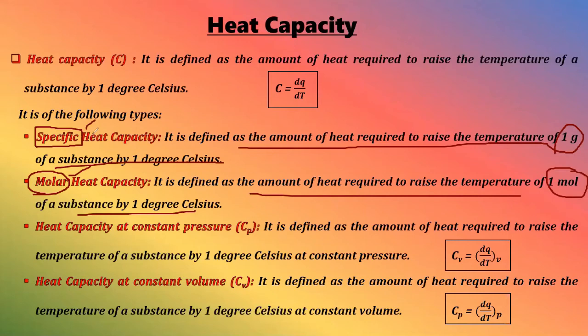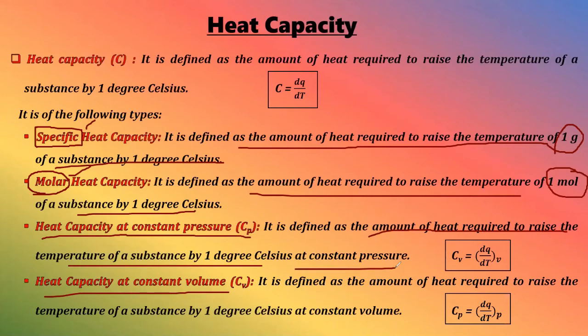Okay. Now heat capacity at constant volume and heat capacity at constant pressure. Where has my mouse pen gone? I'm unable to see it. Right now I found it. Heat capacity at constant pressure, heat capacity at constant volume. So it is quite the same thing, just the pressure and volume are constant in either case. Amount of heat required to raise the temperature of substance by 1 degree at constant pressure, and the same thing at constant volume.